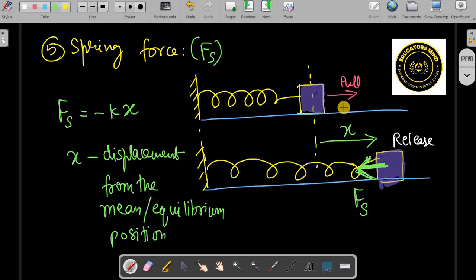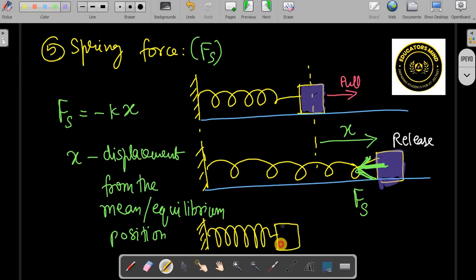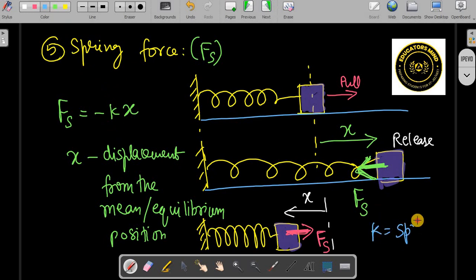If you have stretched this spring towards the right side, the force will be towards the left side. And if you have compressed it, from the equilibrium position by some distance, let us say x, the force is going to act on the block in the opposite direction. That spring force will be minus kx. Minus because it is opposite to the displacement, and k is called the spring constant.